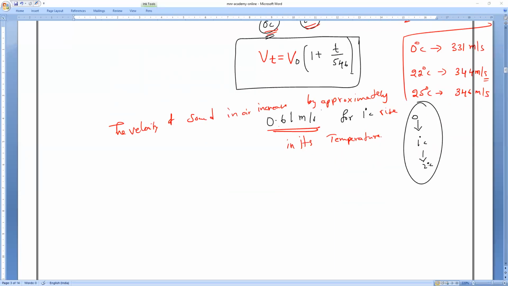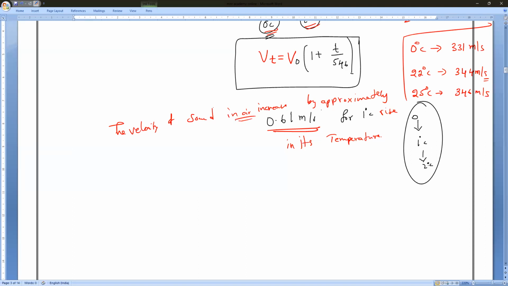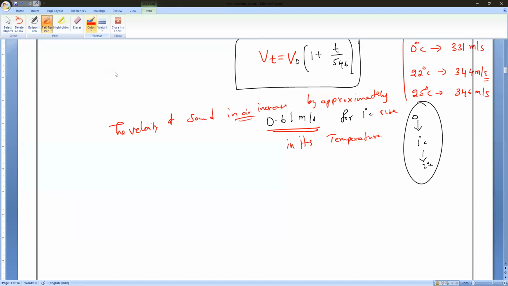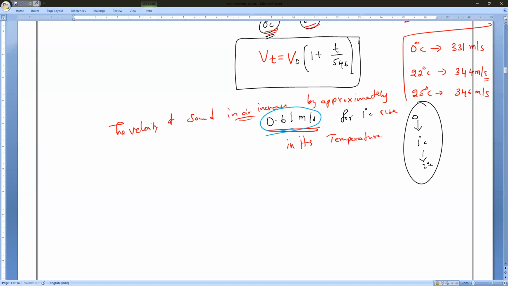So the velocity of sound in air increases by approximately 0.61 meter per second for a 1 degree Celsius rise in its temperature. Initially we all know that for every 1 degree Celsius, it increases by a factor of approximately 0.61 meter per second. Understand? So now imagine at 0 degrees Celsius, we got 331 meter per second.